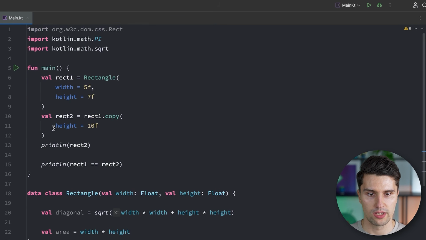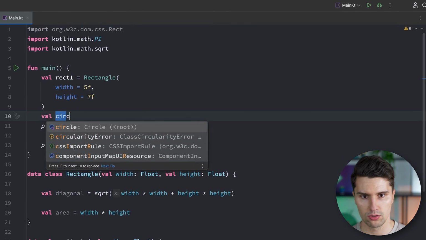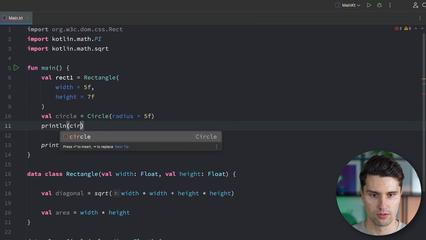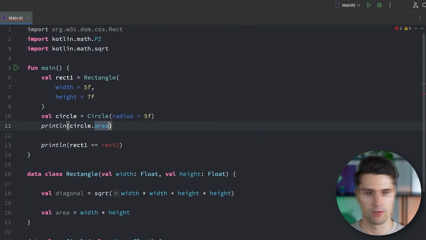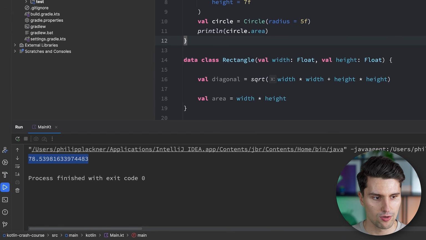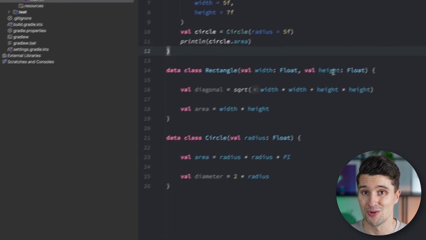And then up here, we can construct our circle, which is equal to a Circle, give it a radius of 5f, for example, and then we print the circle's area, for example. Let's do it like that. We run this, and then we do get the floating point representation of that circle's area.